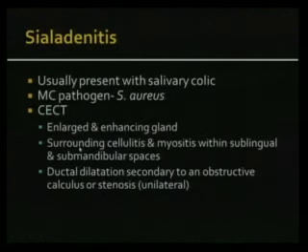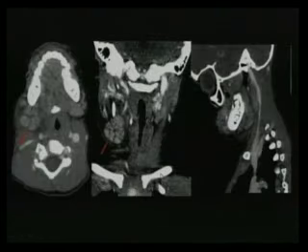Now this second topic I've kept separate, sialoadenitis, because I'm going to talk about the submandibular and sublingual glands in this. And what you're going to see is basically an enlarged and enhancing gland. You'll see surrounding cellulitis and myositis. And many times sialoadenitis is because of a calculus in the duct, so you can see ductal dilatation secondary to an obstructive calculus or stenosis. So I'll show you an example. This is a case of just a bacterial sialoadenitis.